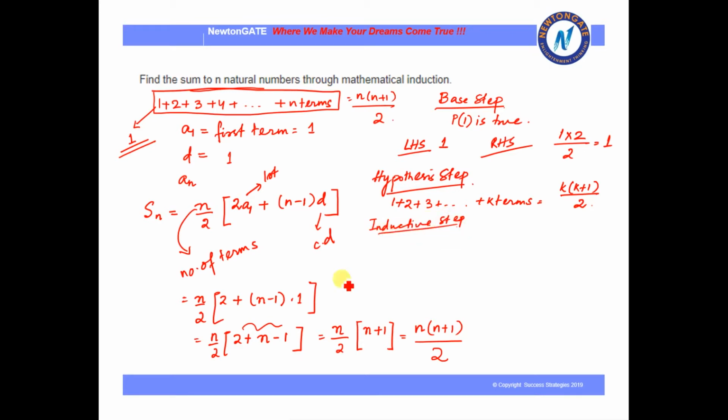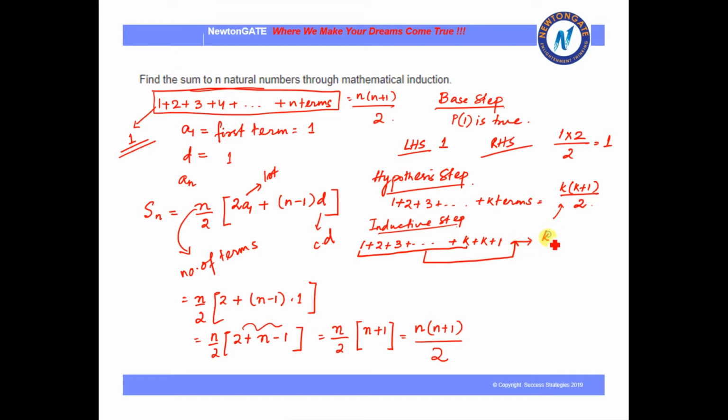Now in the inductive step we have to show that if k is true, if we are supposing that k is true, then we have to show that k plus 1 is also true. So after k, one more term is being added. That means here we have to show that the value of k plus 1 can also be represented in this way, in this expression. Now we already know the sum of these terms. So what we are going to do? We are just putting it in this formula.